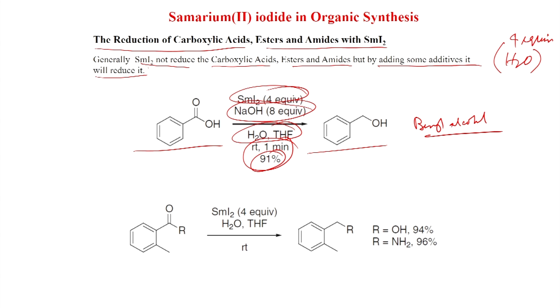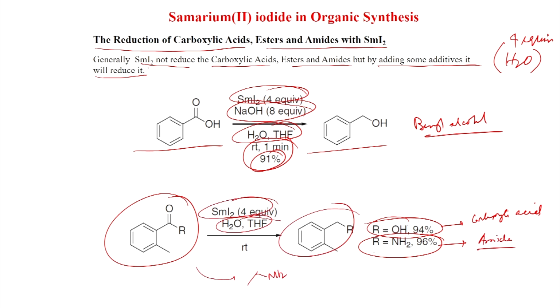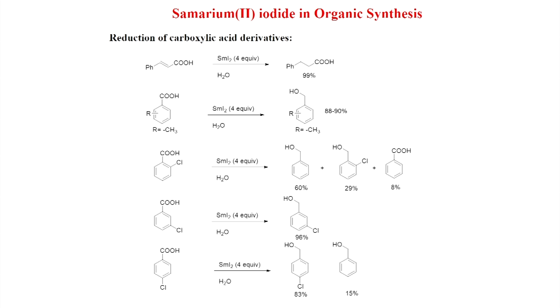Here base is not added. So, if you have R is equal to OH, that is the carboxylic acid, only methyl group is present, and R is equal to NH2. So, this is carboxylic acid, and this is amide. We will see some more examples. So, with cinnamic acid,